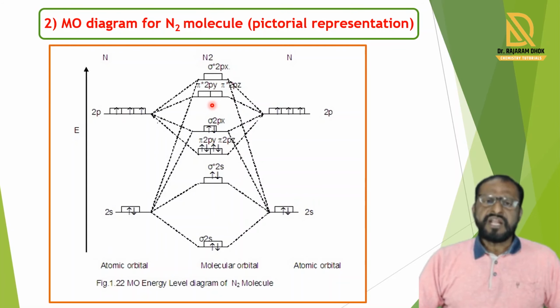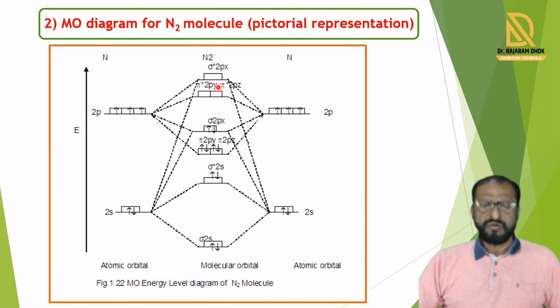Combination of py and py gives pi star 2py, pz and pz gives pi star 2pz, and px and px gives sigma star 2px. In this way, by combination of 8 atomic orbitals, 8 molecular orbitals are formed, with energy increasing in this direction.